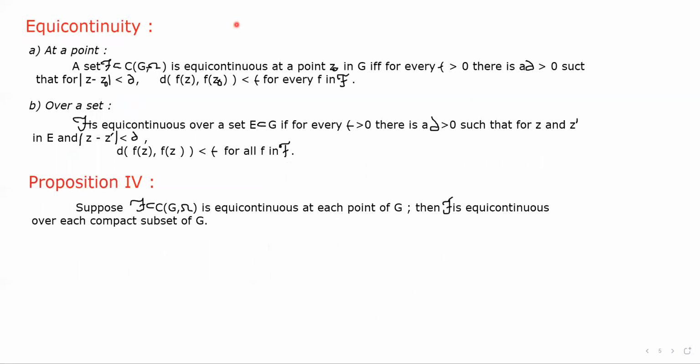Now the definition of equicontinuity. Okay, first of all, at a point.